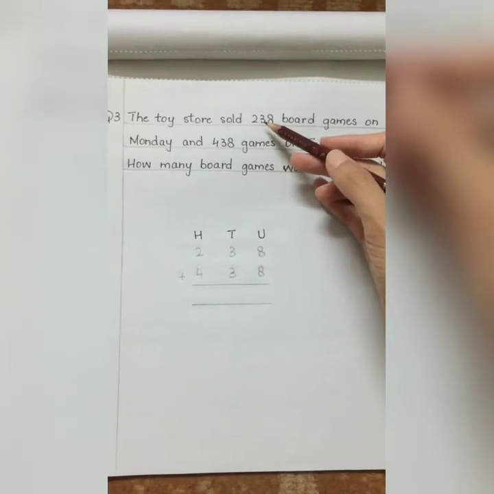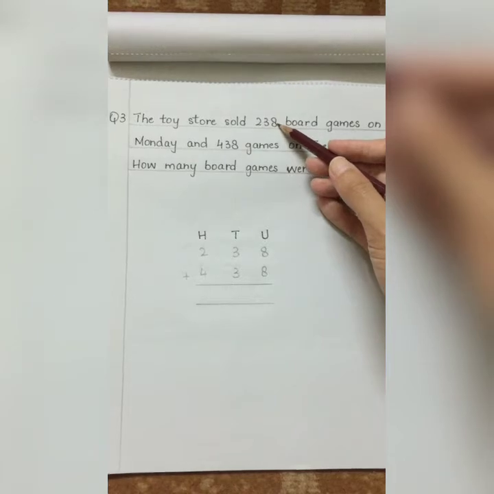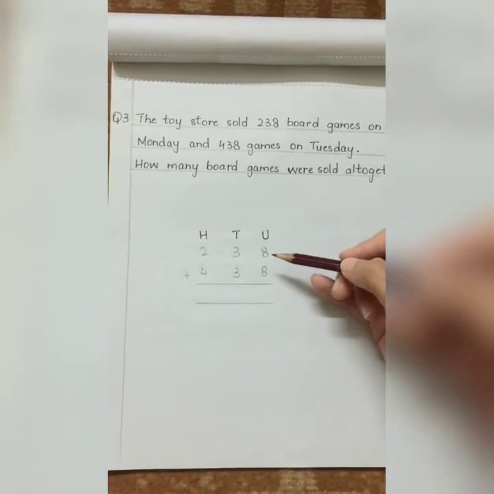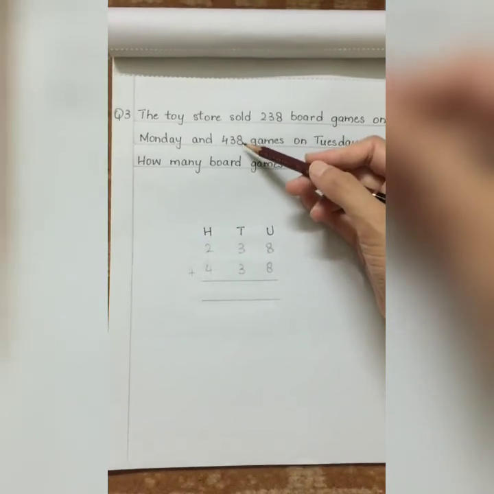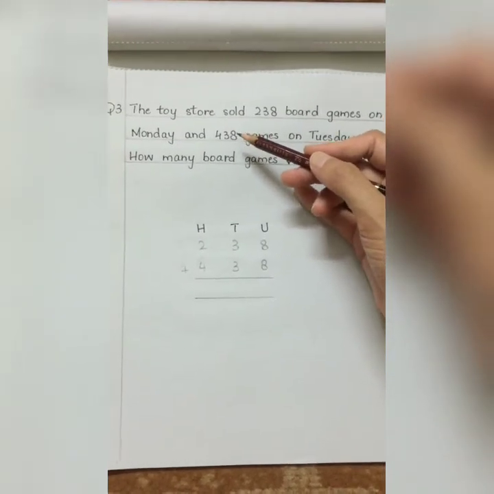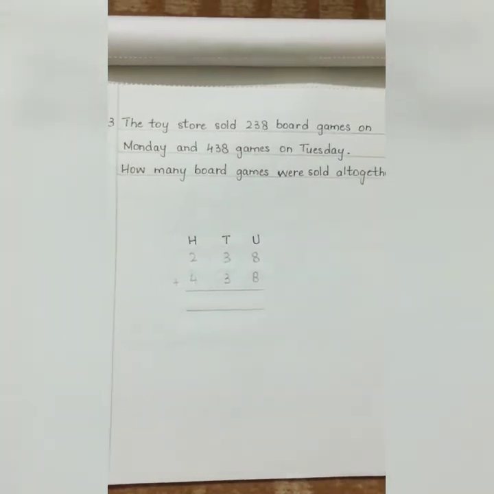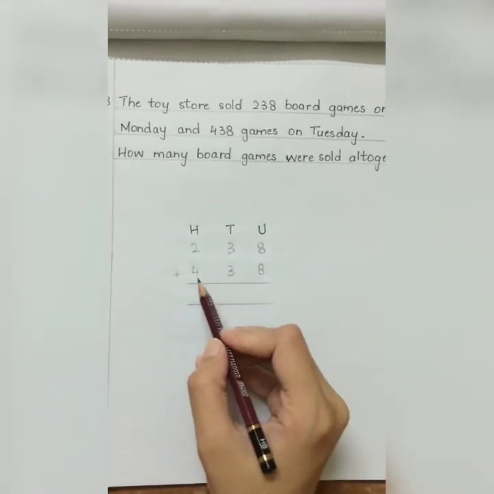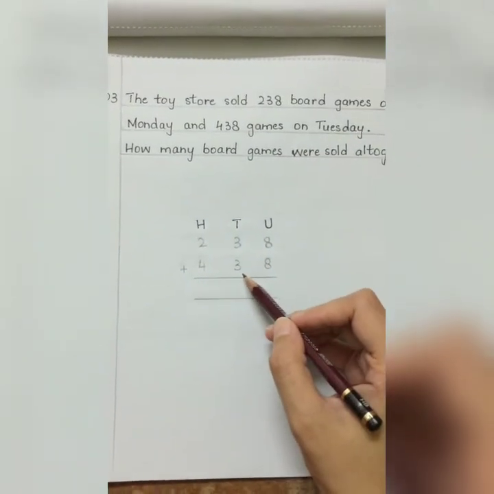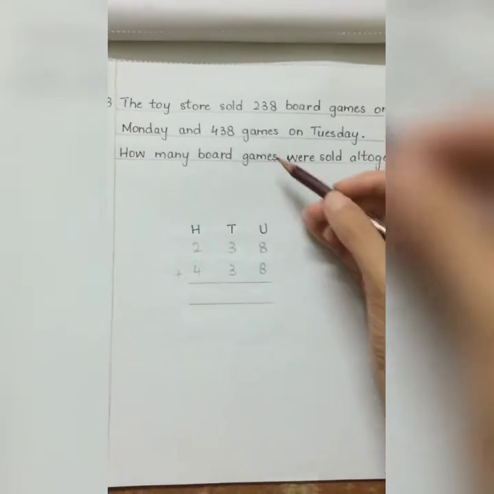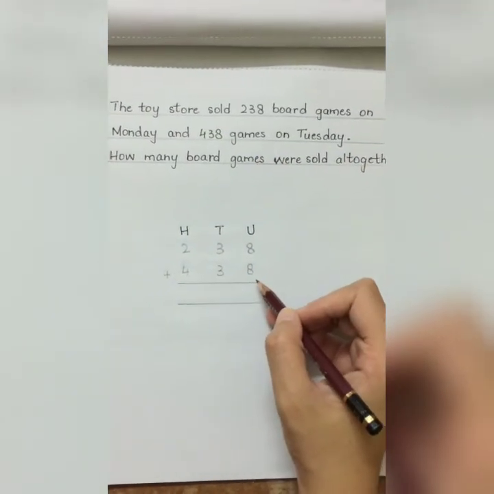There are 3 tens, so 3 will be placed under tens column, and there are 8 units, so 8 will be placed under units column. Moving on to the next number, that is 438. In 438 there are 400, so we will write down 4 in the hundreds column. And there are 3 tens, so we will write down 3 in the tens column. And we have 8 units, so we will write down 8 in the units column.